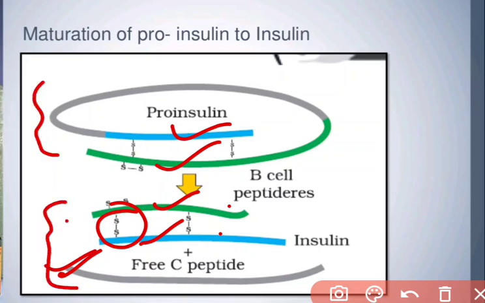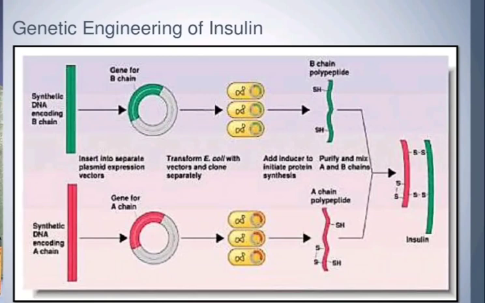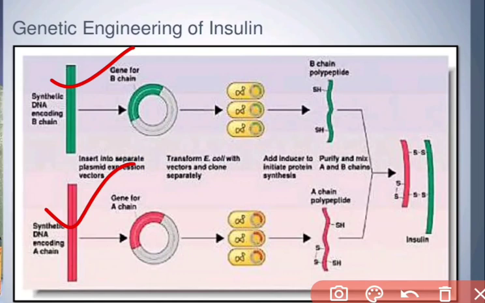This one is proinsulin, where the C peptide is present. In mature insulin, the C peptide is not present, it is removed, and the A and B peptides are attached by an S-S bond, a disulfide bond. Next, how is human insulin produced here? We can see synthetic DNA encoding the B chain. The DNA coding for the B chain is isolated, and this one is the DNA coding for the A chain.